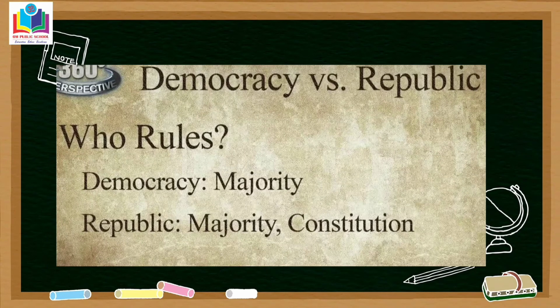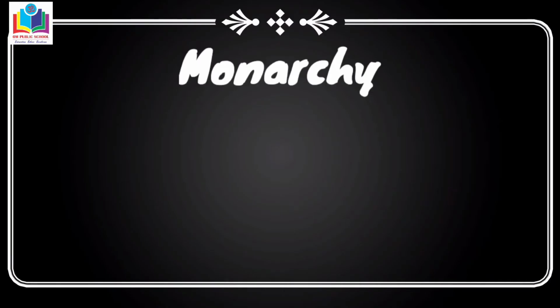That is the key difference between a democracy and a republic: even though the government is elected by the public, the democracy runs on the majority's opinion, whereas in a republic, everybody's voice and opinions are heard and looked after because there is a written down constitution, and the government does not run just by the opinions of the majority. Rather, it also has to look after each and every rule and regulation which is written down in the constitution. Now, don't you want to know what a monarchy is?